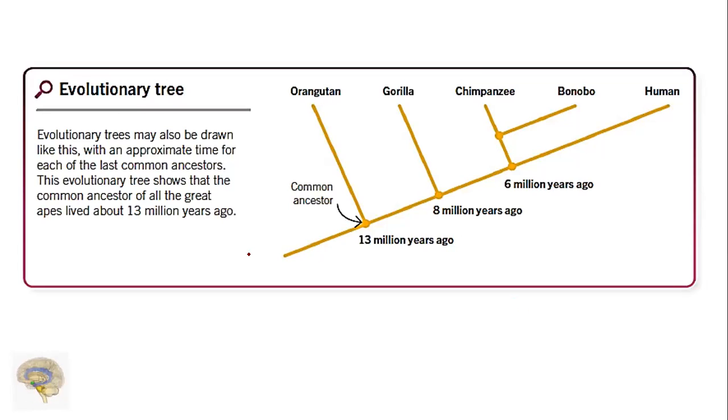Evolutionary trees may also be drawn like this, with an approximate time for each of the last common ancestors. This evolutionary tree shows that the common ancestor of all the great apes lived about 13 million years ago. 13 million years ago, orangutan, common ancestor. 8 million years ago, gorilla. 6 million years ago, chimpanzee, bonobo, at the same time, and human, as now observed.